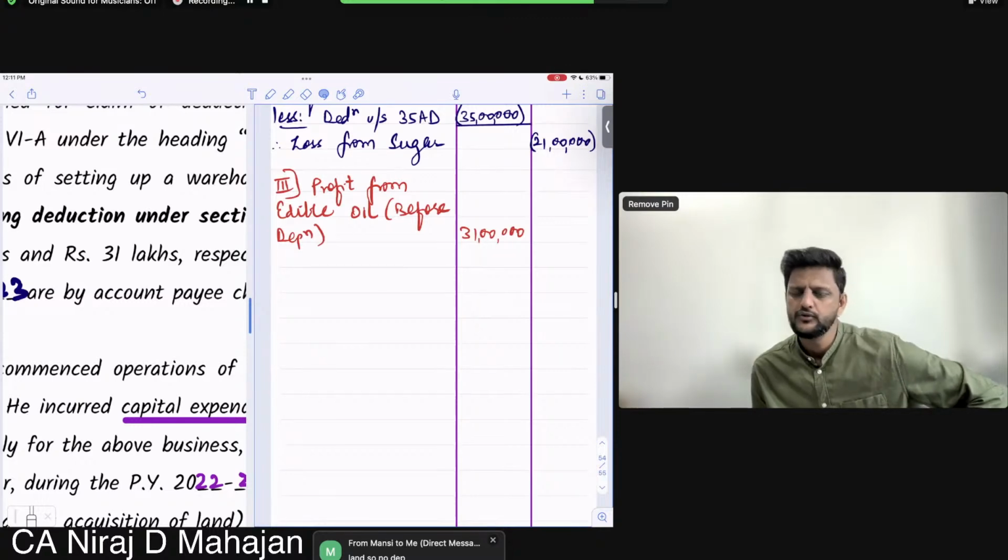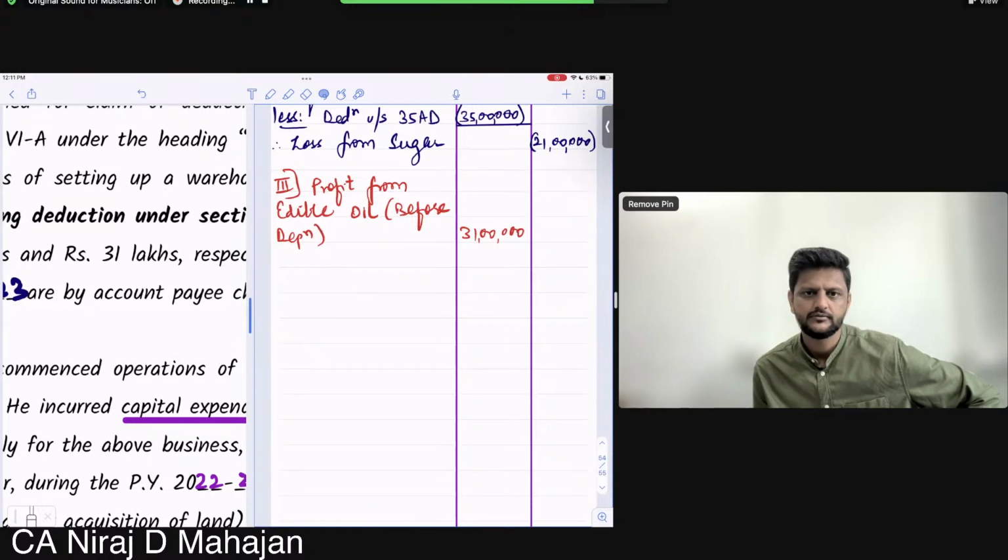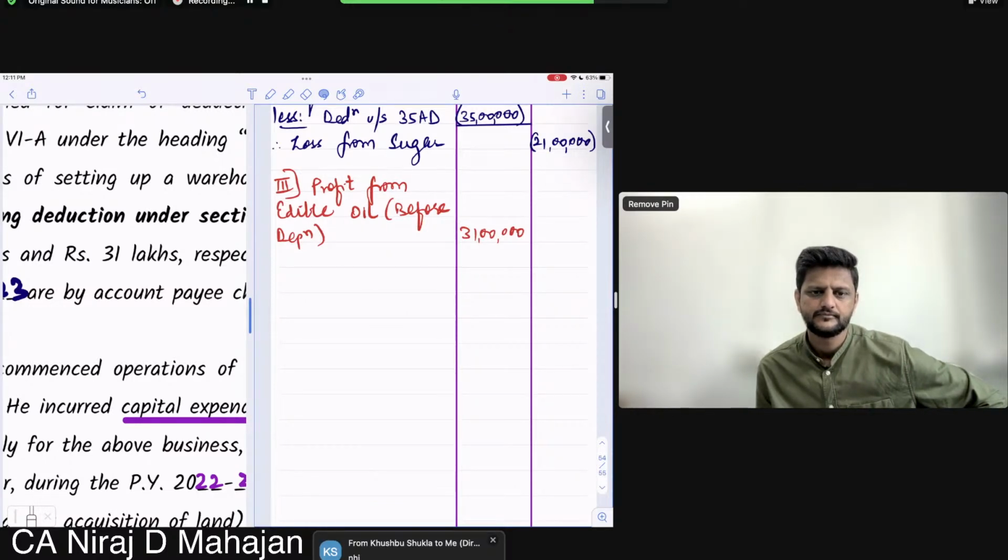Good, no land, so no depreciation. Directly 31 lakhs. What else? I'll give you a hint. Look in the current year expenditure. Land obviously cannot be depreciated. We'll not depreciate land.